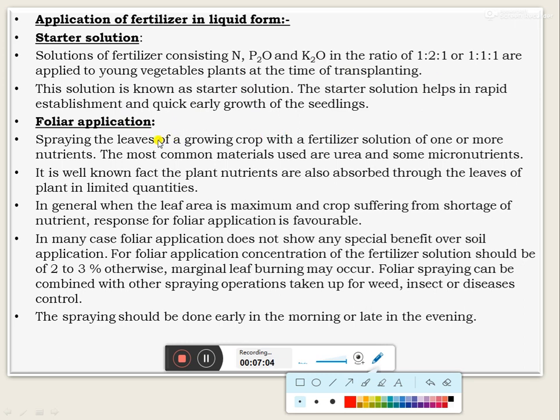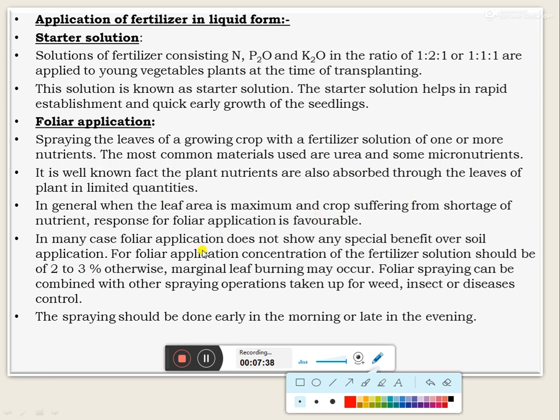Then the second one, the foliar application, that is spraying the leaves of a growing crop with the fertilizer solution of one or more nutrients. The most common materials used are urea and some micronutrients, and it is a well known fact that plant nutrients are also absorbed through the leaves of the plant in limited quantities. In general, when the leaf area is maximum and the crop is suffering from shortage of nutrient, response to foliar application is favorable.